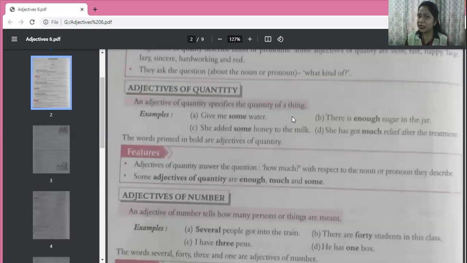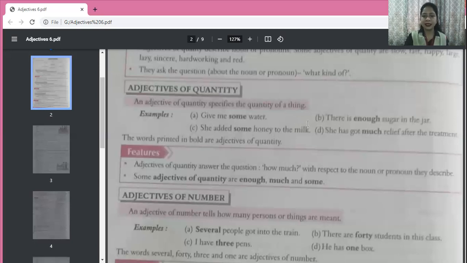So some pencils can be 4, 5, 10 or 20 or any number. So here some is an adjective of number because it is coming with a countable noun. You have to remember this: adjectives of quantity will always have uncountable nouns and adjectives of number will always have countable nouns.